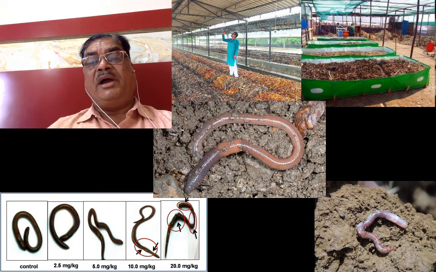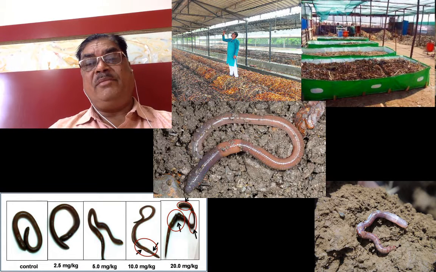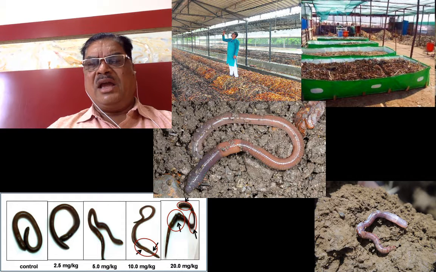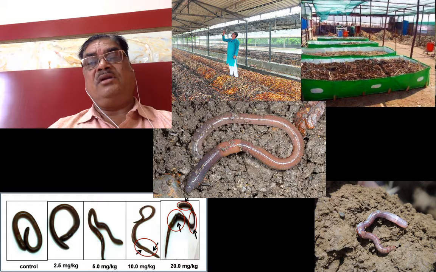By utilization of this excess amount of chemical fertilizer and indiscriminate use of pesticides, we are killing this important organism which is present in the soil, that is earthworm.